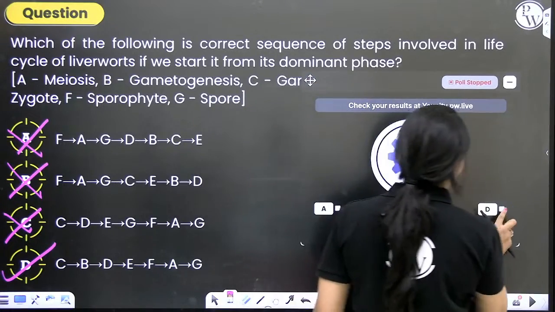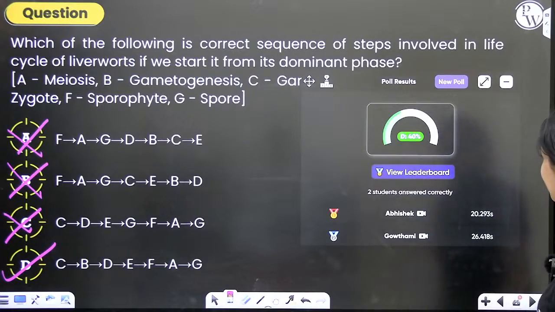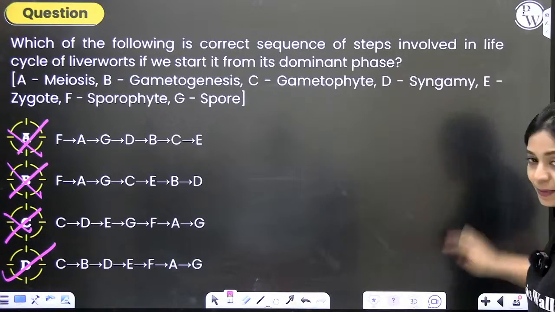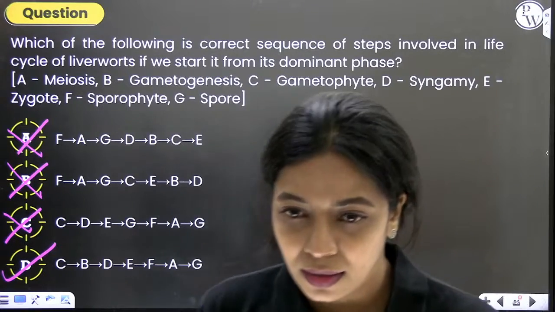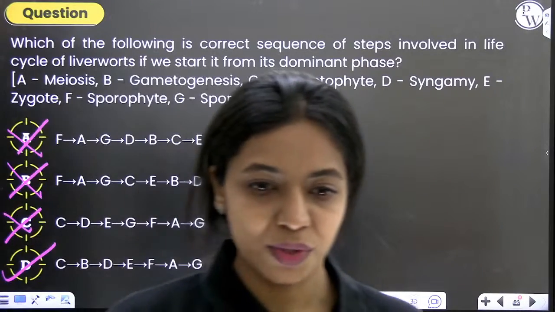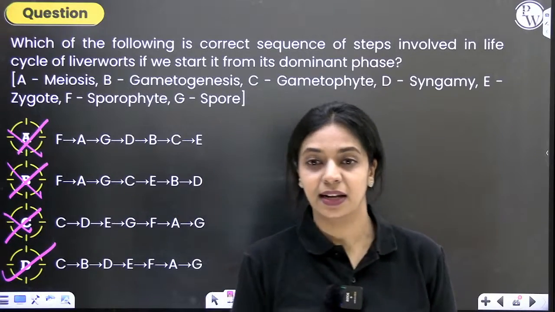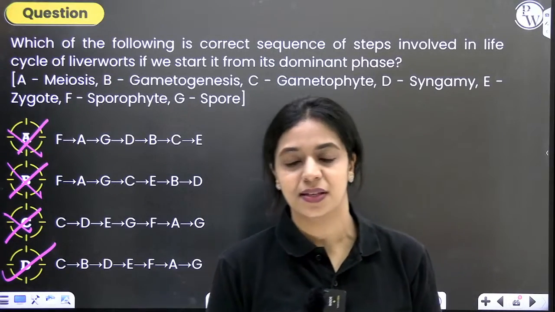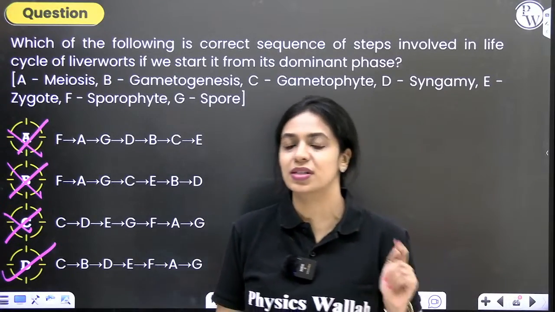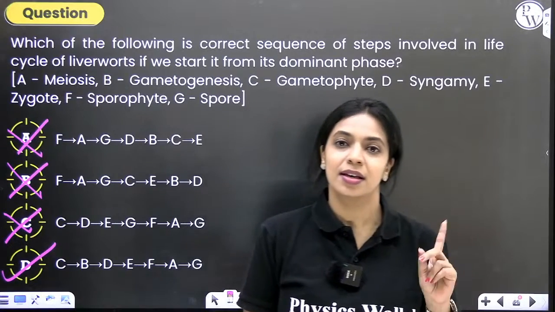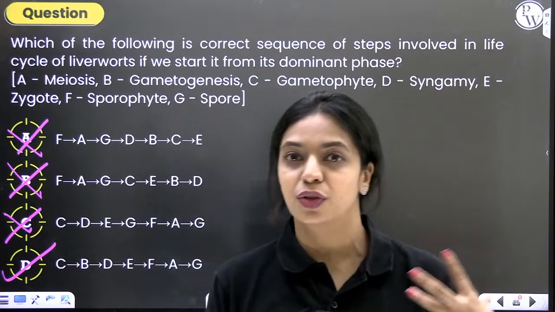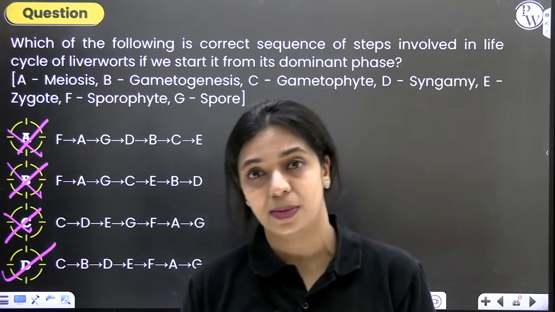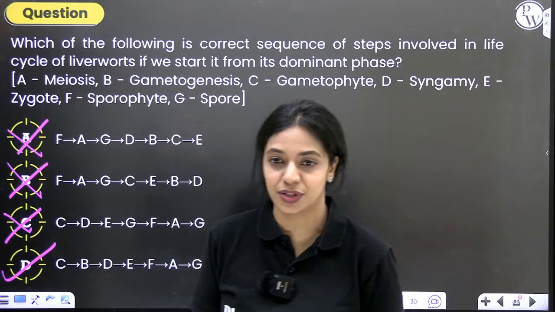How many of you found it interesting? 40% of you all have answered correctly. Some of you have got confused. Is it clear now? We start off with the gametophyte. In gametophyte, gametogenesis happens. Gametes form, they fuse, syngamy, zygote is formed. Zygote undergoes mitotic cell division to form the sporophyte. Within the sporophyte, some cells undergo meiosis to produce the spores.